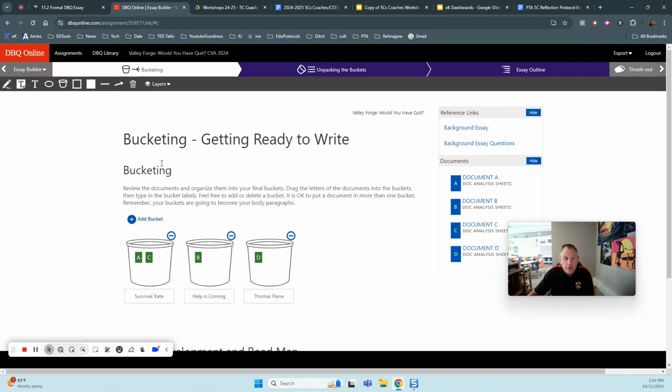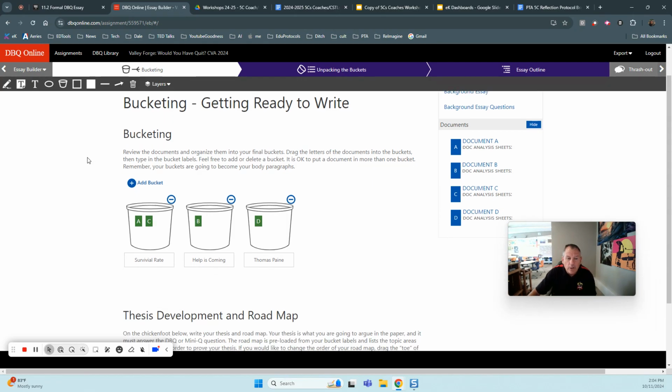The first thing you'll do is bucketing. Bucketing is simply classifying your documents to form a claim. So in this particular example, let's imagine that I am going to stay and not go home, and my three main reasons for not going home are the survival rate that comes from document A and document C, the help that is coming from document B, and the words of Thomas Paine, which have also inspired me. Those are the three reasons why I'm going to stay.